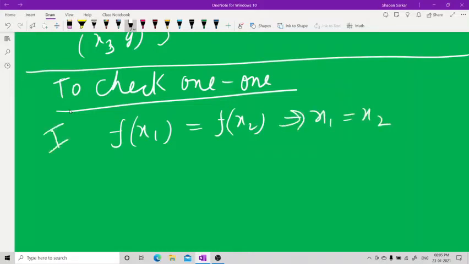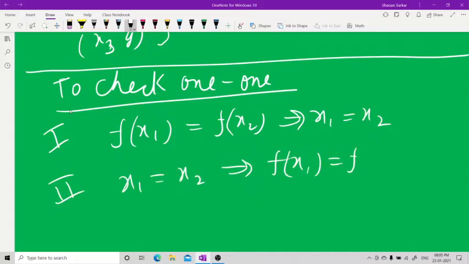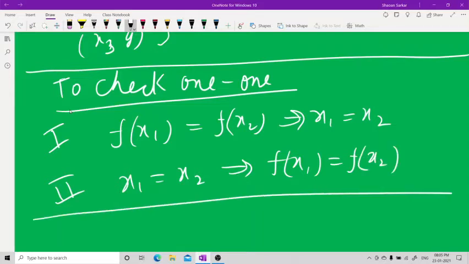This is method 1, and method 2 is x1 not equal to x2 implies f(x1) not equal to f(x2). The other form, x1 equal to x2 implies f(x1) equal to f(x2), is for checking well defined. Never do this for one-one.